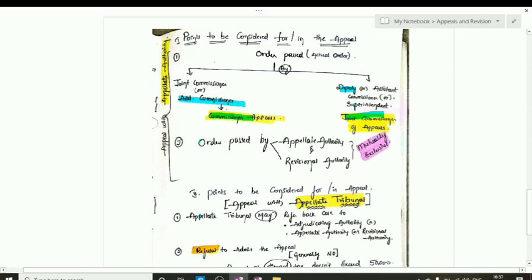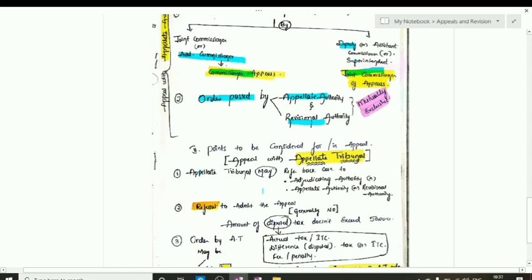Also, as we discussed earlier, orders passed by the appellate authority and the revisionary authority are mutually exclusive, that only one of them will exist. The reason being, if the department goes for an appeal to the appellate authority, then there is no option for the department to go for the revisionary authority.